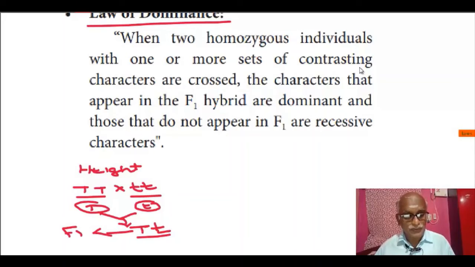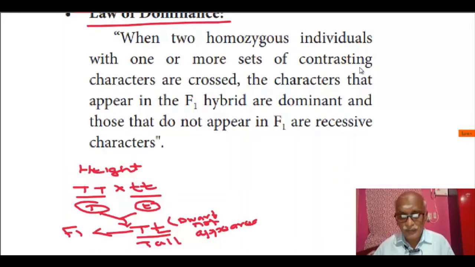So phenotypically, if you see the F1 plants, all the plants are tall. So the character which has not appeared in F1 is the dwarf character. The character which appeared in F1 is tall.